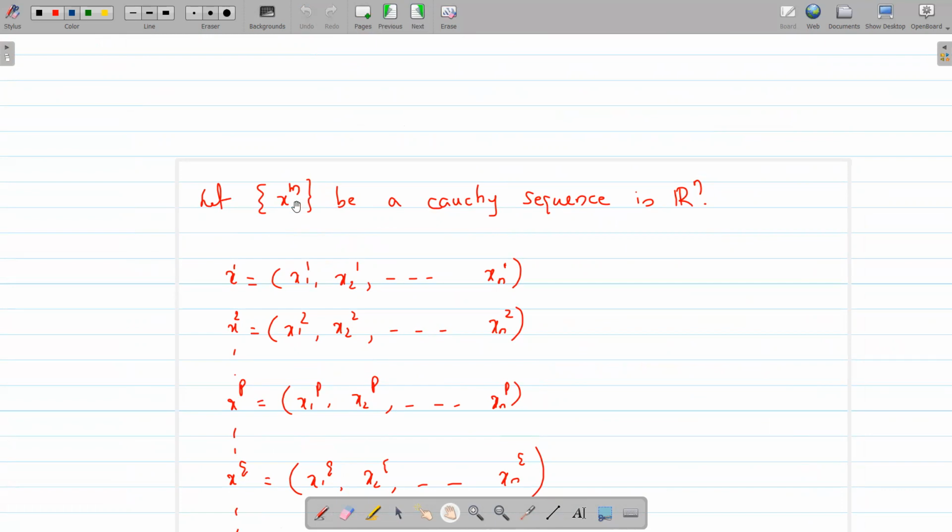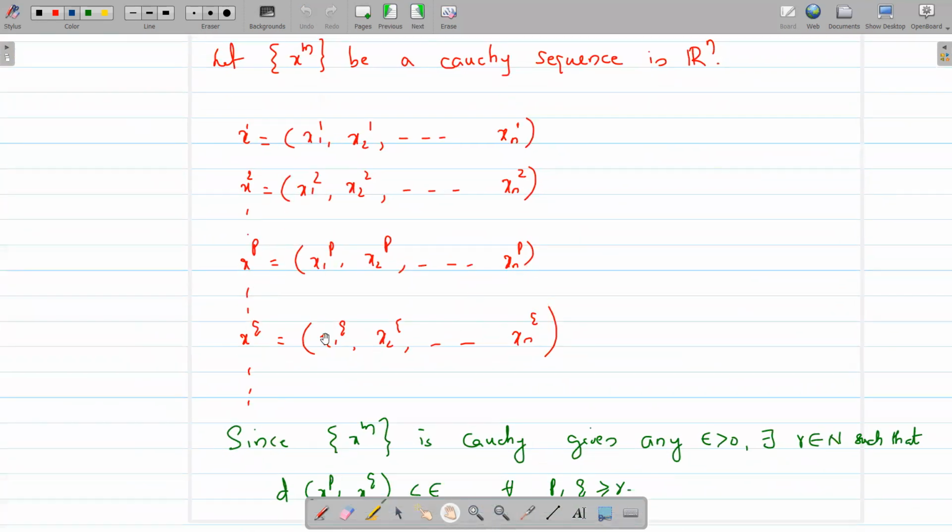Every term of the sequence is a member of Rn, and members of Rn are n-tuples. So usually the sequence is written as the first term, second term, third term, etc. We use the notation xm to denote the terms of the sequence. So the first term x1 is the n-tuple (x11, x21, etc., xn1). The second term of the sequence x2 is another n-tuple, another member of Rn, (x12, x22, etc., xn2), etc. The pth term is this and the qth term is this.